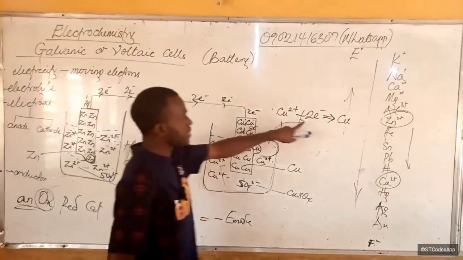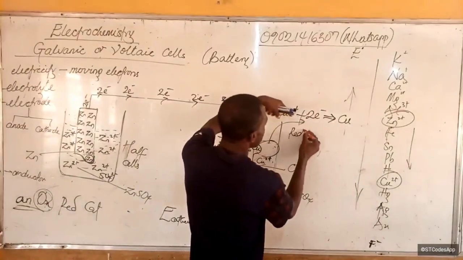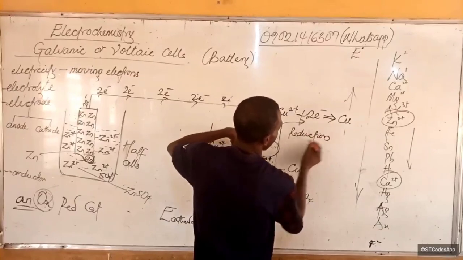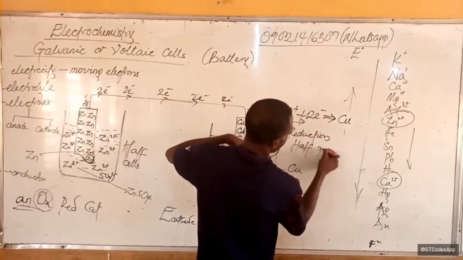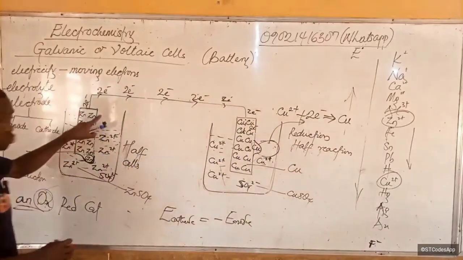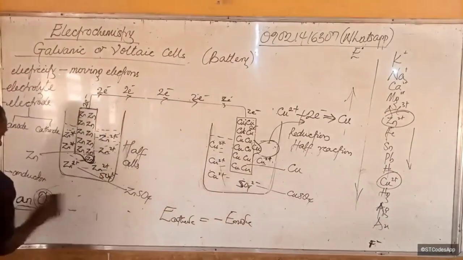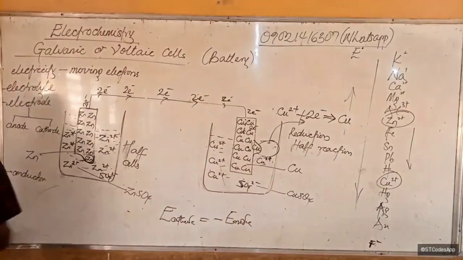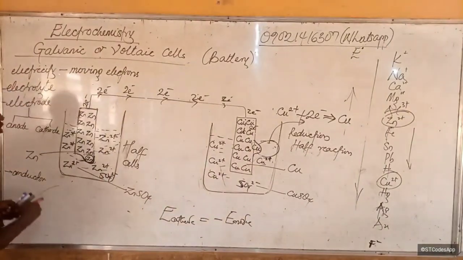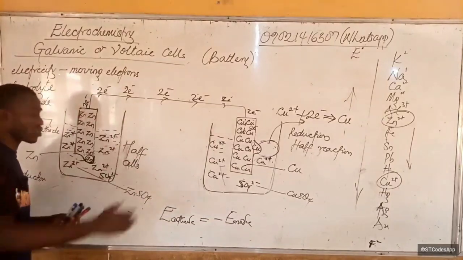Now, what is happening here? A gain of what? Electron. So we call it the reduction half reaction. Then this one is losing 2 electrons here. So now I'm going to show you the simplest way to write this. Since we say it's losing 2 electrons, and loss of electrons is what? Oxidation. LEO: Loss of Electrons is Oxidation.